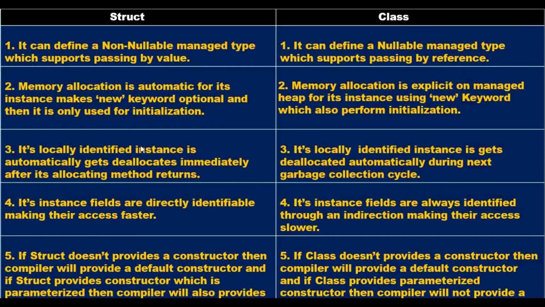Okay, and what the second point says: memory allocation is automatic for its instance, which makes the new keyword optional, and it is only used for initialization. In contrast, in a class, memory allocation is explicit on a managed heap for its instance, using the new keyword, which also performs initialization. Now what does that mean?